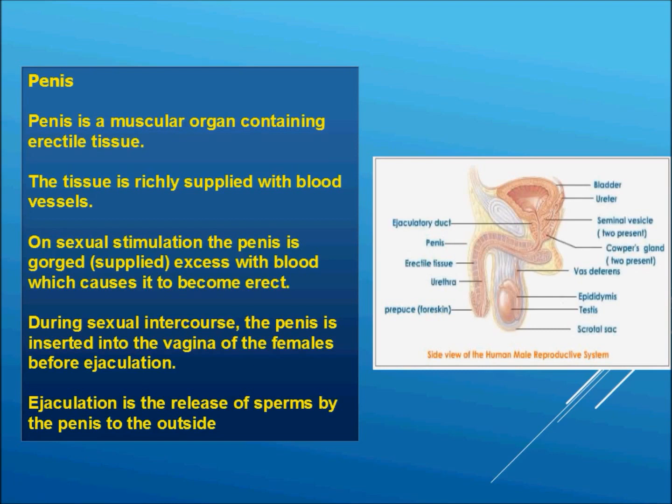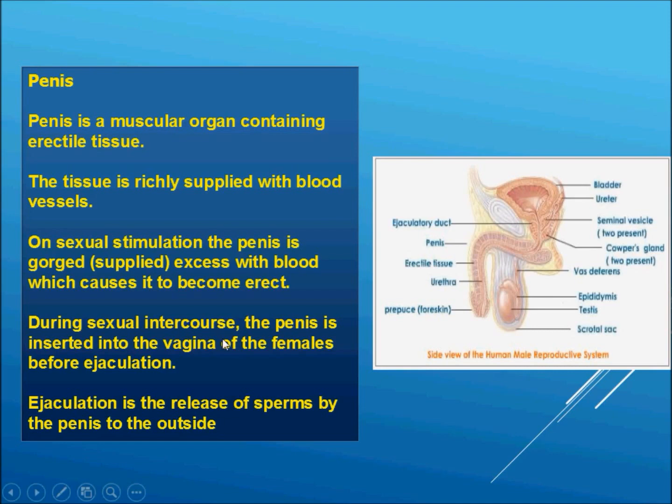Okay, and this is your penis. So the penis is a muscular organ that contains erectile tissue. The tissue is richly supplied with blood vessels. On sexual stimulation, the penis is gorged. Gorged means it becomes erect because it is being supplied with blood, which causes it to become erect.